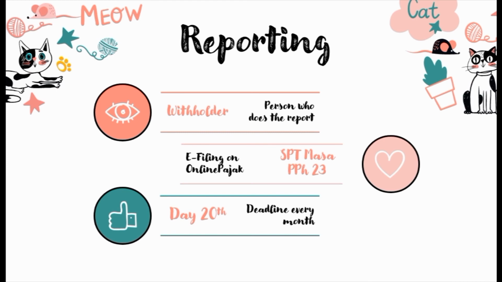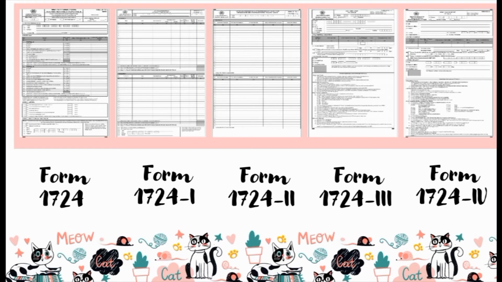Last but not least, the reporting. The person who does this is also the withholder. The withholder should fulfill the SPT Masa PPh 23. He can do the e-filing in the online pajak website too. The deadline for the reporting is 10 days later than the deadline for the payment, that is the 20th of every month.